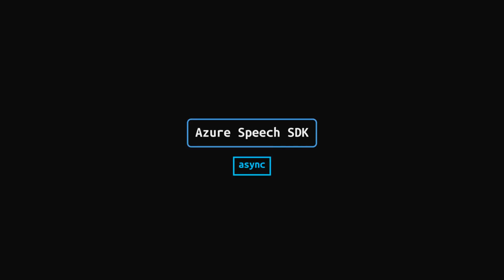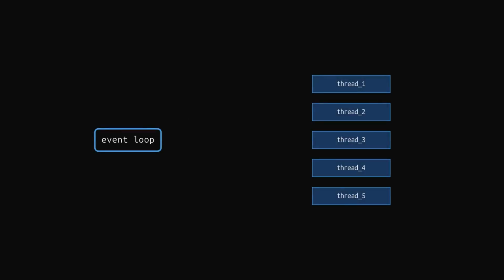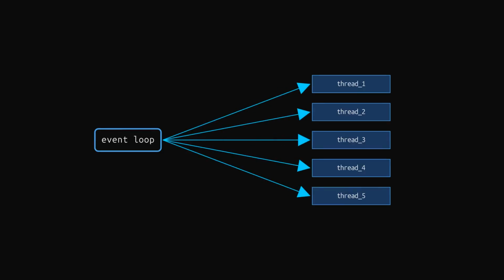Stop pretending the Azure SDK is async, because it is not. Give each call its own thread and let them run truly in parallel, which in Python you do with a thread pool executor. Instead of passing coroutines to Gather, you wrap each SDK call in run_in_executor, and the event loop hands each call to a worker thread. Those threads run in parallel outside the event loop, so the event loop stays free.